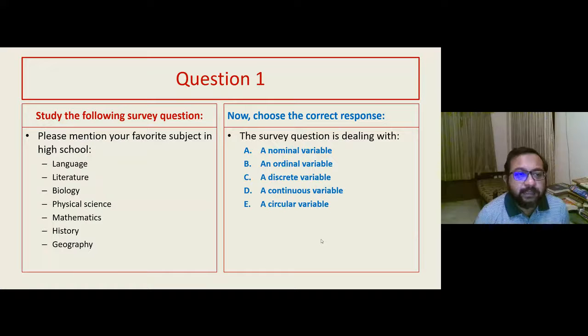So the question reads like this. Study the following survey question. Please mention your favorite subject in high school: language, literature, biology, physical science, mathematics, history or geography. Now choose the correct response. This survey question is dealing with a nominal variable, an ordinal variable, a discrete variable, a continuous variable, and a circular variable.